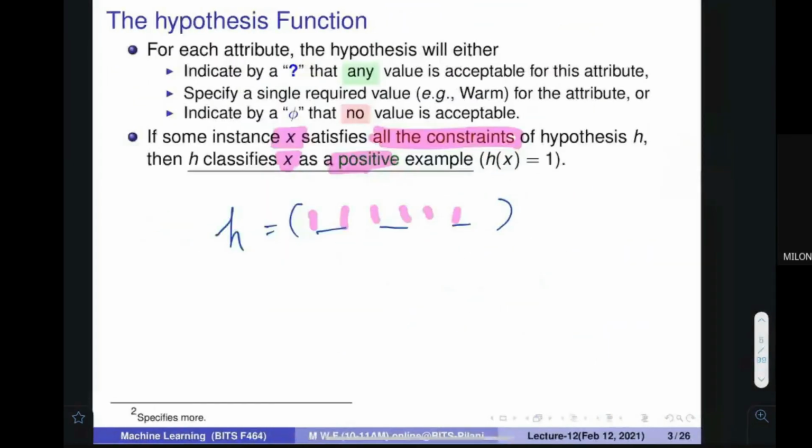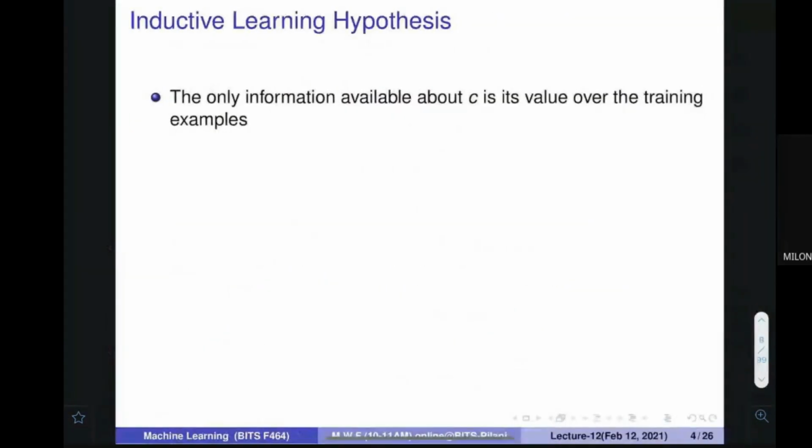Okay. So let us again go to the small theoretical background. There is a concept called the inductive learning hypothesis. What is this? We are going to discuss it. You know what is available to you. If you want to do machine learning, what is available to you? Only the data that is there, only training data. Only training examples are available to you.